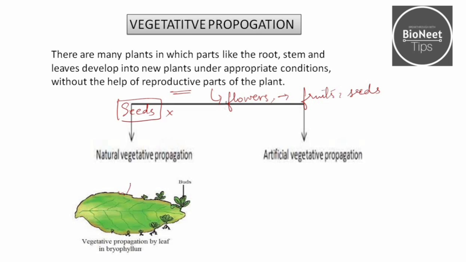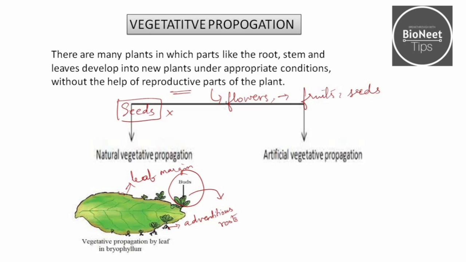In the leaf margin, there are buds formed, and these are called the adventitious roots. The buds will fall off when the conditions are favorable and form a new plant naturally. So this is natural vegetative propagation.